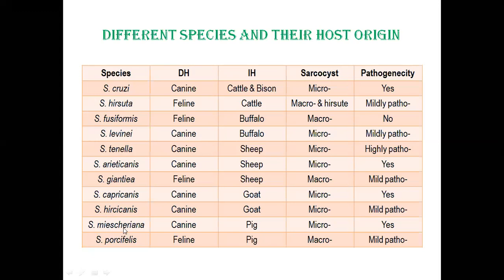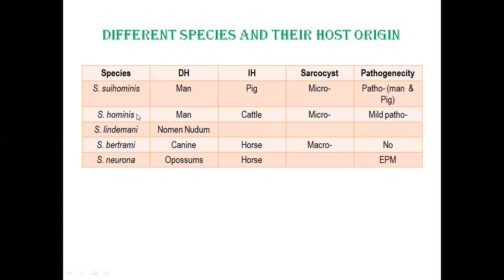Another one is Sarcocystis miescheriana, which I told you has canine as the definitive host and pig as the intermediate host. It develops microsarcosis and it is pathogenic. Like this, the parasites derived from canine usually develop microsarcosis and they are usually pathogenic. On the contrary, those parasites of feline origin are usually non-pathogenic and they develop macrosarcosis.